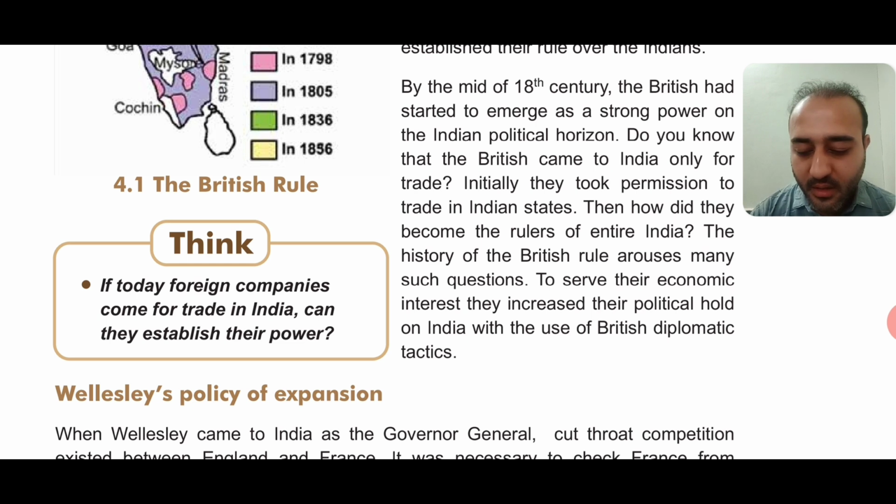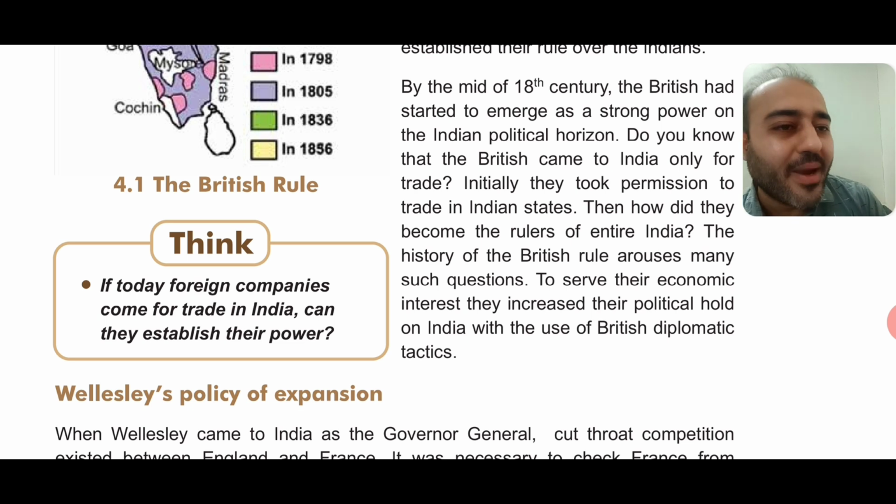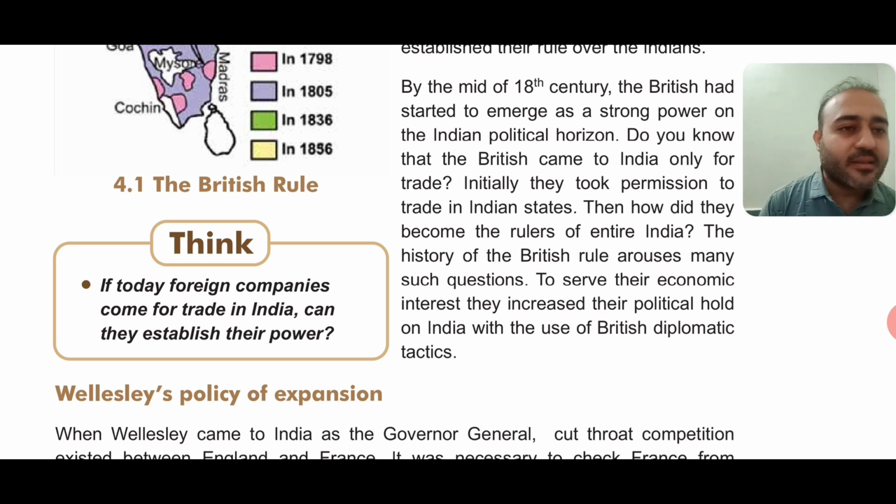So here, what does diplomatic tactics mean? Diplomatic tactics means methods like negotiations, meaning bargaining, right? Such kinds of things were done by the Britishers, and ultimately they influenced the Indian rulers. So that is diplomatic tactics.